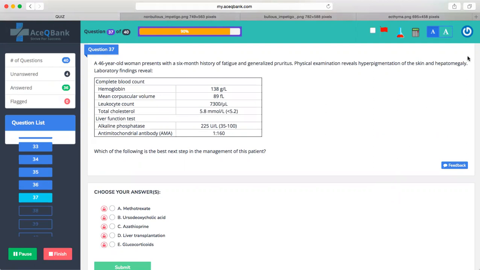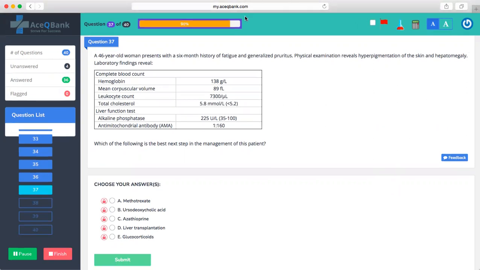Anybody? A 46-year-old woman presents with a 6-month history of fatigue and generalized pruritus. Physical examination reveals hyperpigmentation of the skin and hepatomegaly. Lab findings reveal hemoglobin 138, mean corpuscular volume 89, leukocyte count 7300, total cholesterol 5.8. On liver function tests, alkaline phosphatase is 225, antimitochondrial antibodies is 1:160. Which of the following is the best next step in the management of this patient?